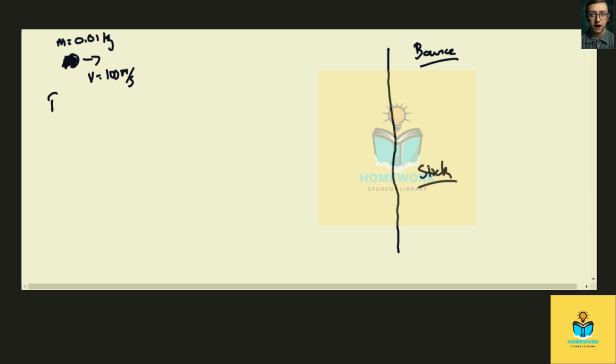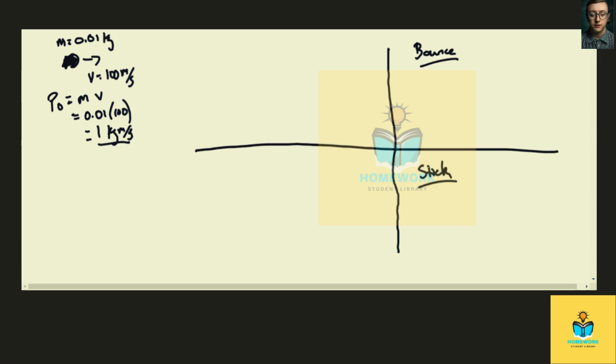All right, so the initial momentum of this bullet is the mass times velocity. So that's 0.01 times 100. So I made my life easy. It's just 1 kilogram meter per second. Okay, that's my initial. So let's look at what happens when it bounces and what happens when it sticks. Okay, so let's look at it bouncing first. So here's my bullet coming in, and then it's going to bounce off and come this way.